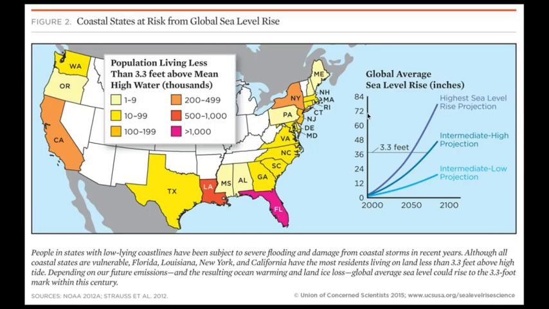All right, and finally, last slide here. This is a map of the United States, and this map is showing what population is living less than 3.3 feet above mean high water or mean sea level. Once again, as I spoke about a few minutes ago, a lot of climatologists and scientists believe that sea level is going to rise over 3 feet by the year 2100. So states like Florida, states like New York or California, we have thousands of people living within that area, which could eventually be underwater due to rising sea level.